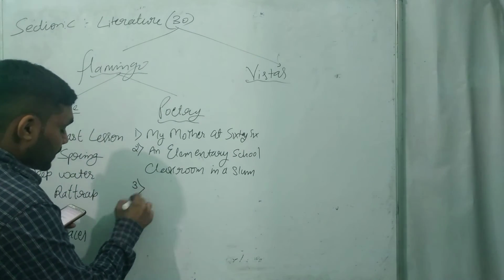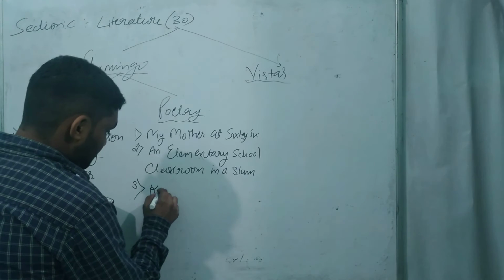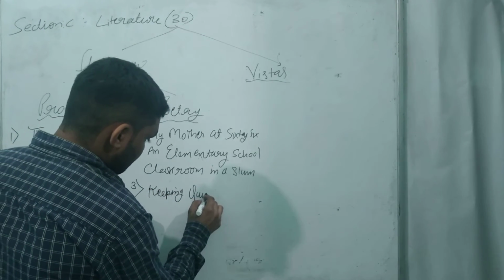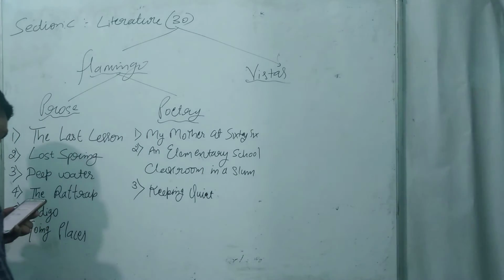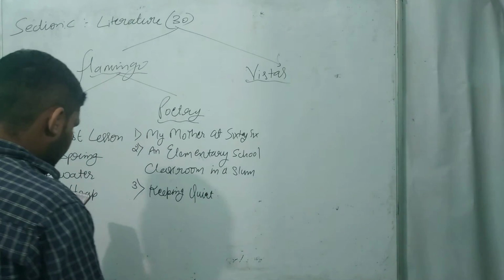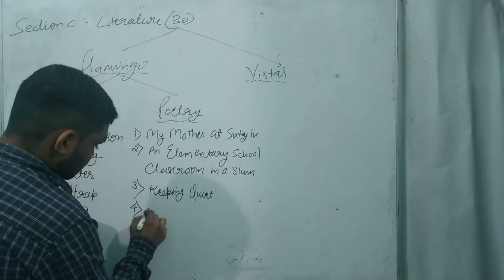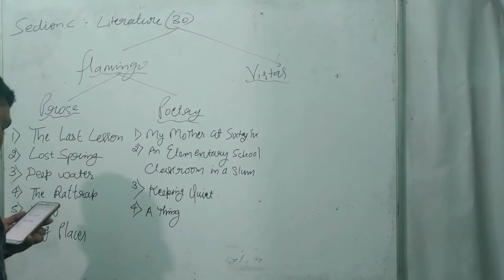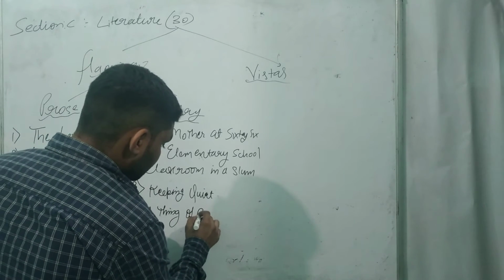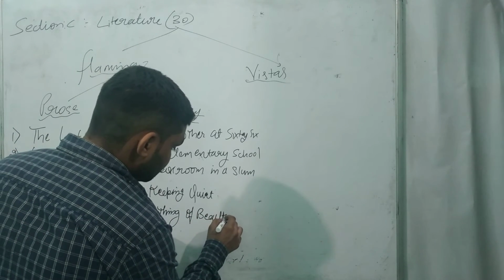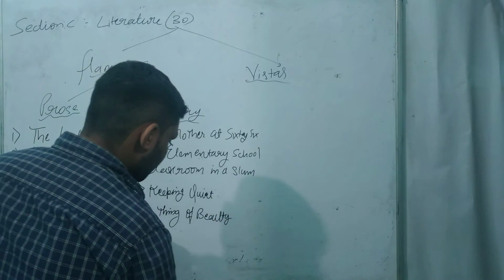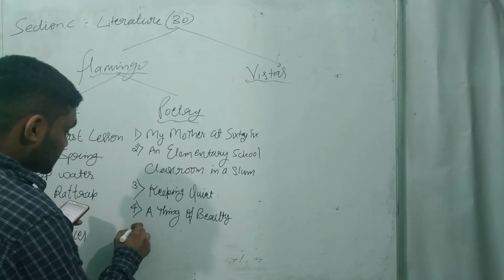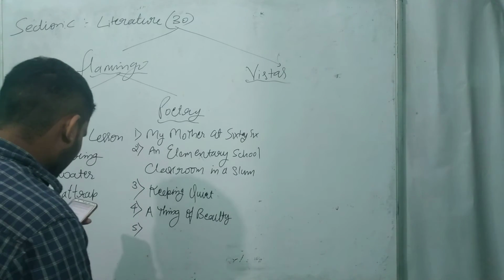Third is Keeping Quiet. The fourth is A Thing of Beauty. Here you will learn lots of things, and you won't get bored, because these are very interesting poems and prose.